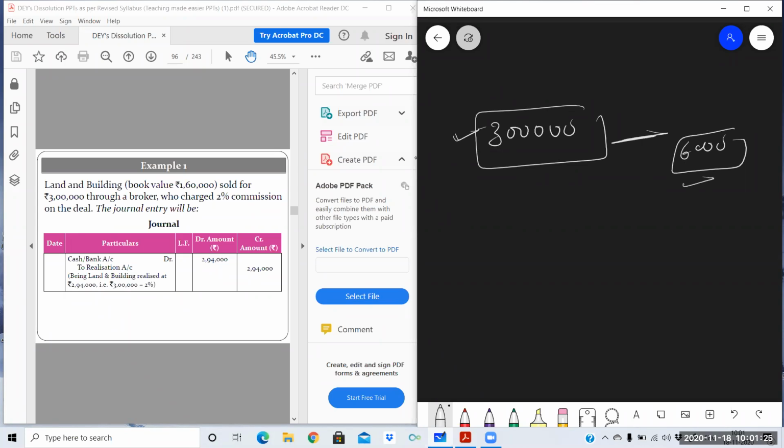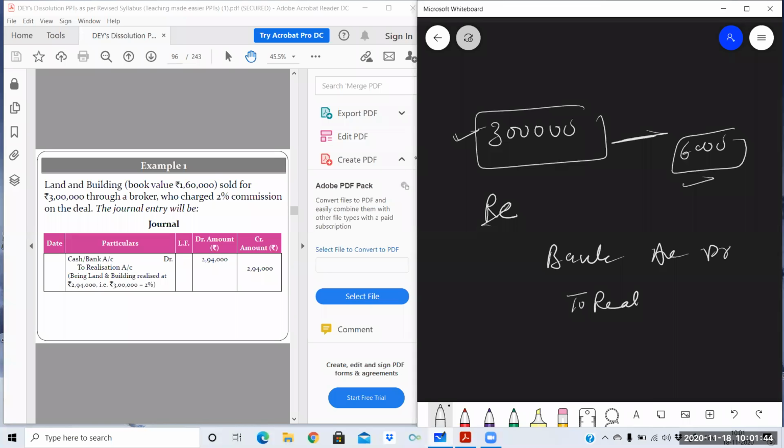So we can directly write the net amount. So the entry will be bank account debit. First entry will be transfer of the asset. I am not passing the entry again and again. Here I am just showing you how the asset will be realized. So bank account debit to realization account.